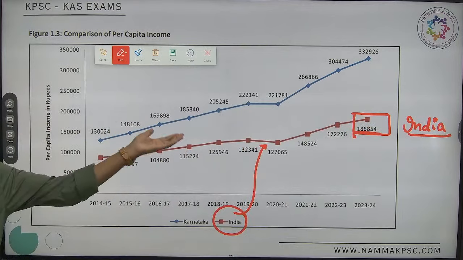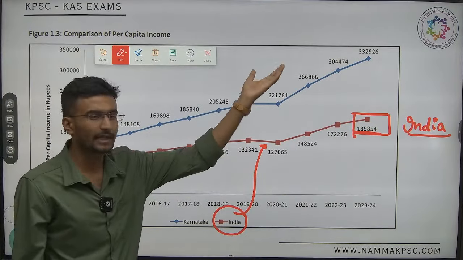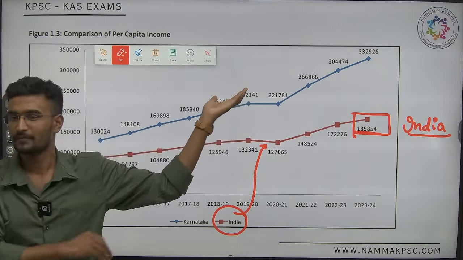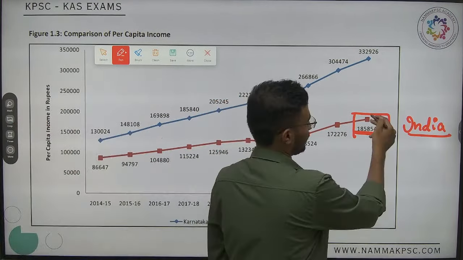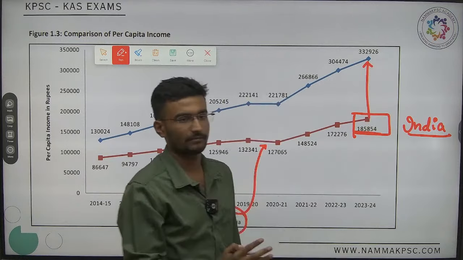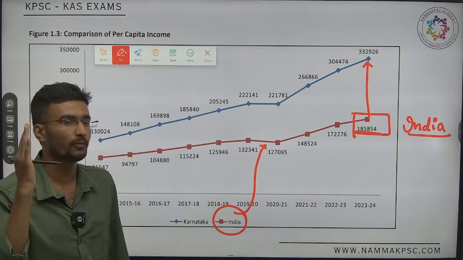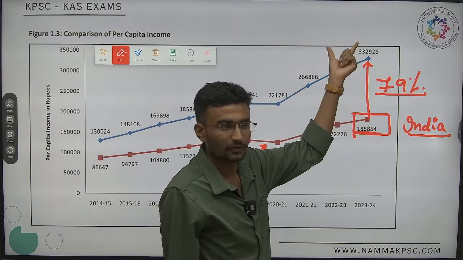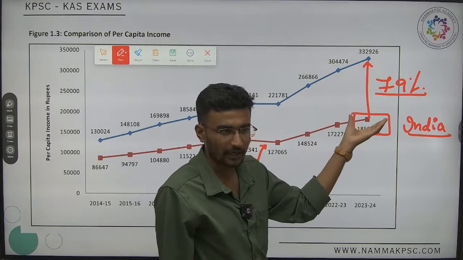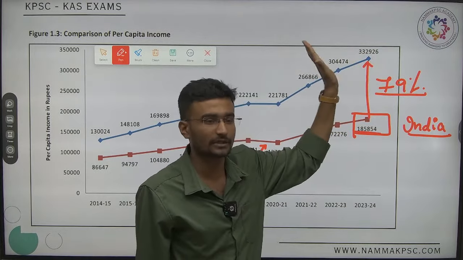Now, the per capita income of Karnataka, is it higher than the average of India or lower? It is higher. How much percent higher? It is 79% higher. Sir, we don't need this. But in general, approximately you must know how much percent it is higher than the national average. It is 79% higher. But approximately it is doubling. Yes or no? Here if it is 1,85,000, in and around 3,32,000 it is becoming.